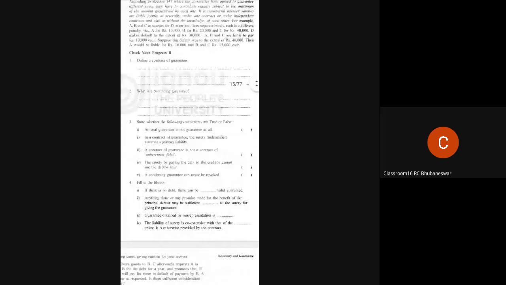If another person becomes a surety, that is a co-surety, against whom the surety has some rights. Go through the examples. Go through the rights also, because sometimes in the exam questions come, such as what are the rights of the surety and what are the rights of the creditor.